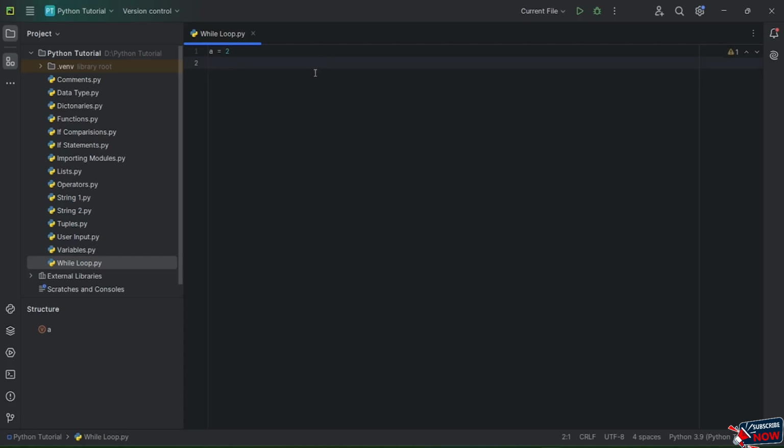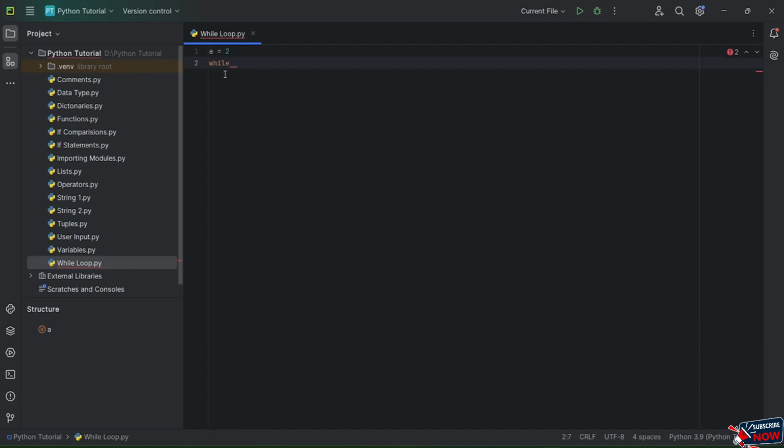As I already have my variable, if you want to write a simple while loop, you need to type the keyword while. Here you can see I have this while keyword, and as you have mentioned it, Python already understood that you are going to work with the while loop. Now let's give it a space, and here you want to specify a condition to your while loop.